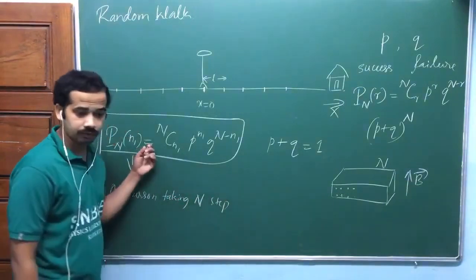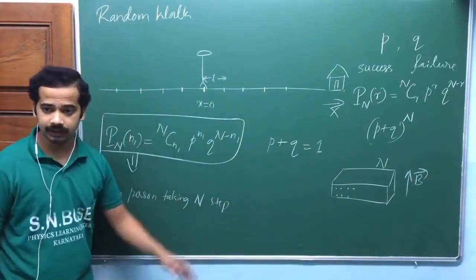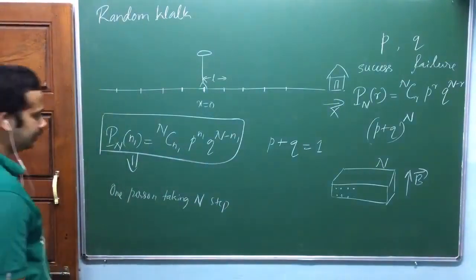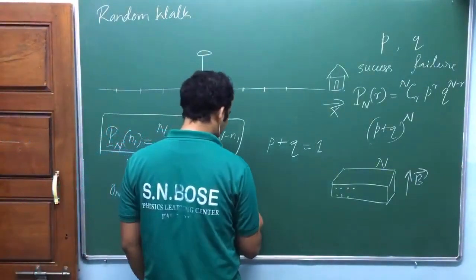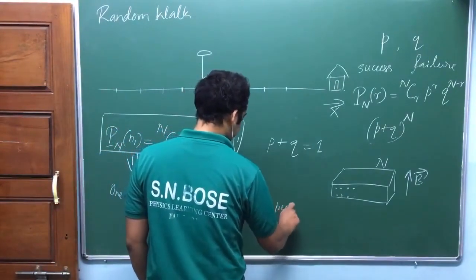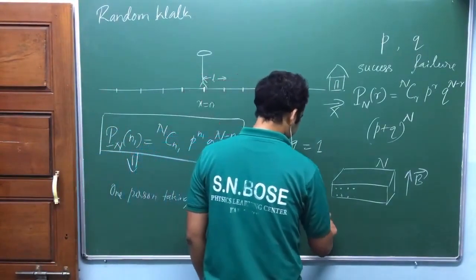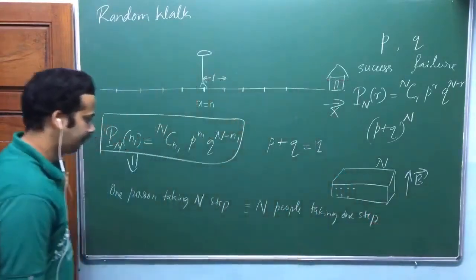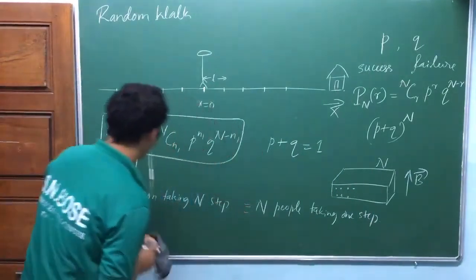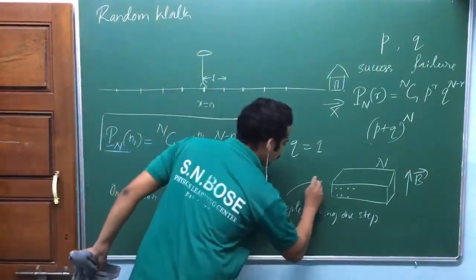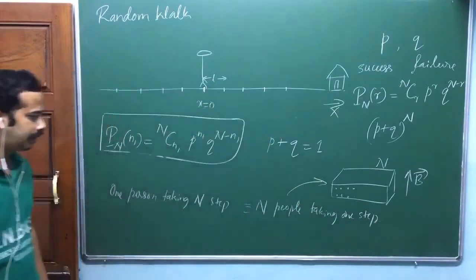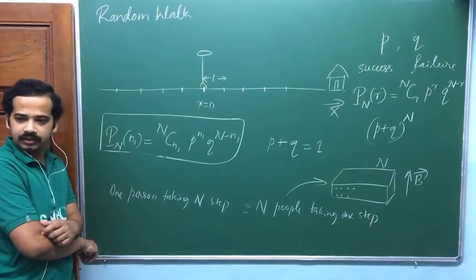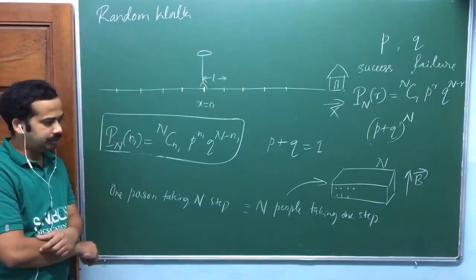This is not to verify this one. This verification is over, by taking millions of people who are doing a random walk once. One person taking n steps. Now let me make that equivalent to n people taking one step. It is not to verify this one. It is to connect this to magnetism. One person taking n steps, n people taking one step.